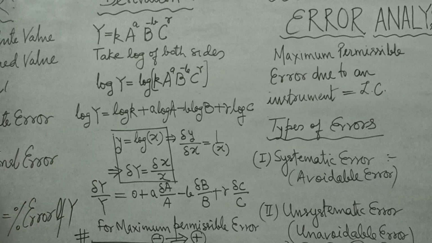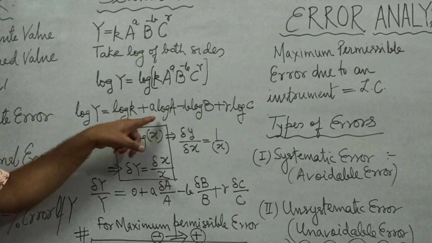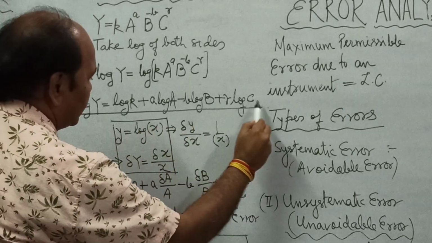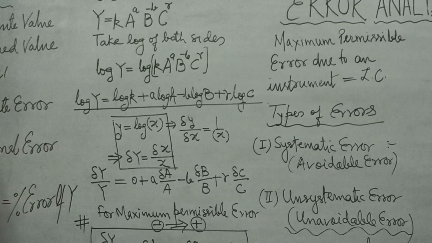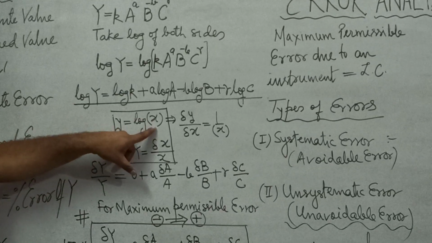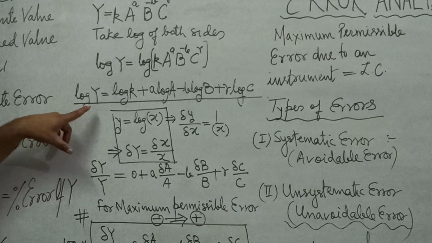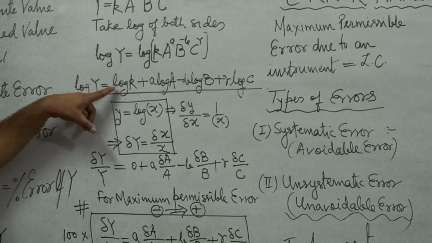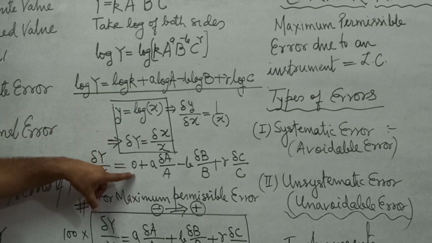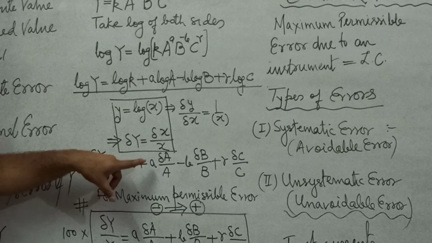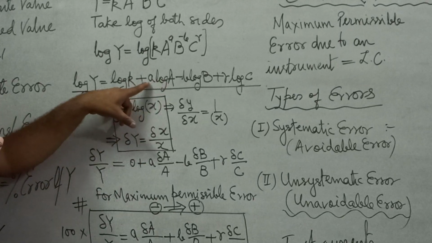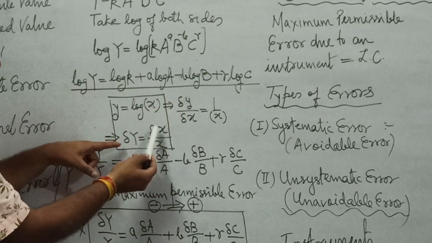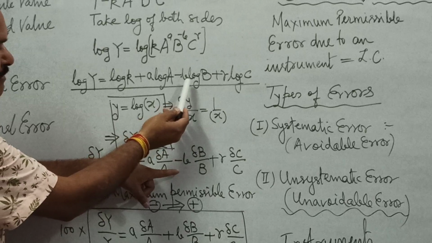Now what we are going to do is differentiate both sides. This expression is going to be differentiated with respect to the variable. Like the differential of log of x is delta x upon x, therefore the differential of log of y is going to be delta y upon y. K is a constant. The differential of log of K is going to be 0, since the differential of a constant is 0. Then a times the differential of log of a. The differential of log of a would be delta a upon a. Minus b times log of b.